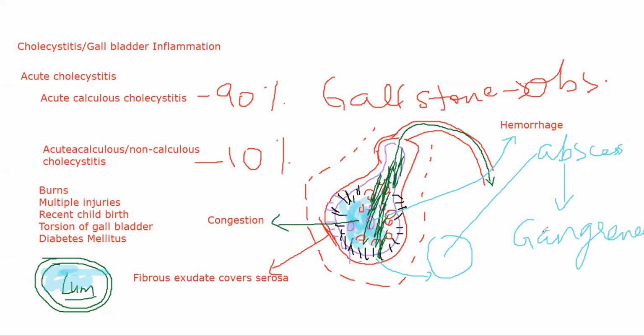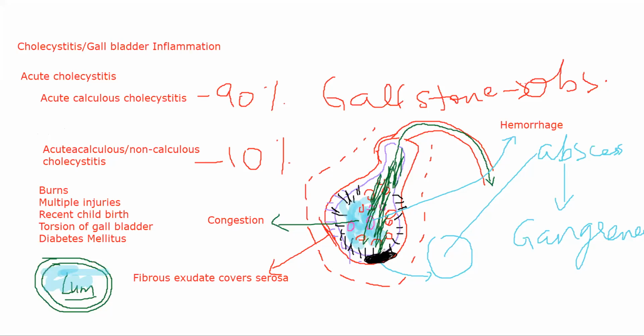Because this area obviously is undergoing such inflammatory damage and blood vessels are getting damaged, obviously it is not getting any oxygen and it is not getting any proper nutrition. In that case, what happens is cell death, and that type of cell death is gangrene. So gangrene is something that you can see in acute cholecystitis. And sometimes what happens is, whenever this gangrene is occurring, now this is the wall of the gallbladder, and if I draw gangrene inside it, let's suppose this part, this black dot that I'm doing, is a part of gangrene.